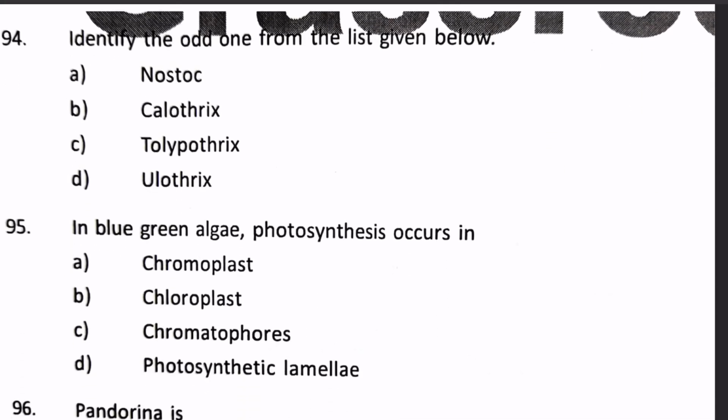Next question, 94. Identify the odd one from the list given below: Nostoc, Calothrix, Tolypothrix, and Ulothrix. Among these four, Nostoc, Calothrix, and Tolypothrix are Cyanophyceae, whereas Ulothrix is a Chlorophyceae.